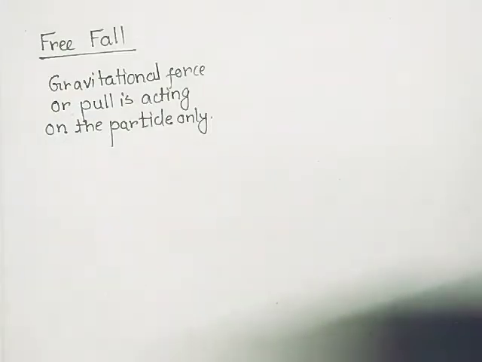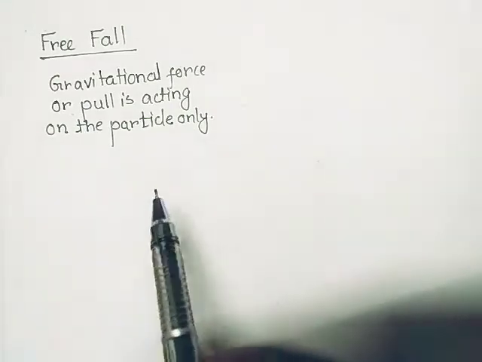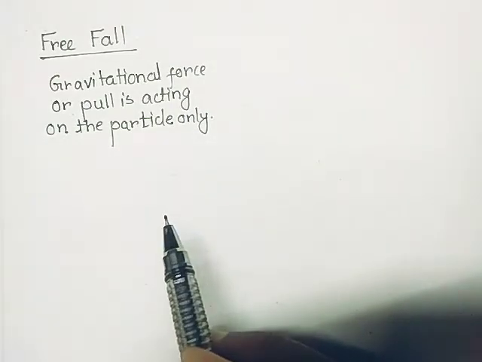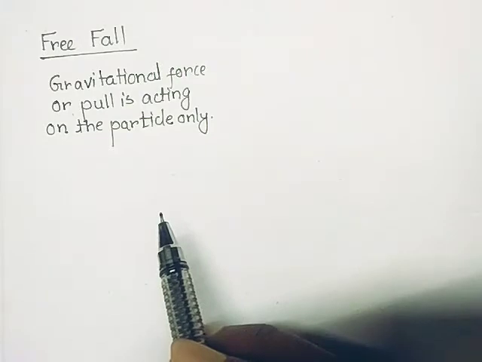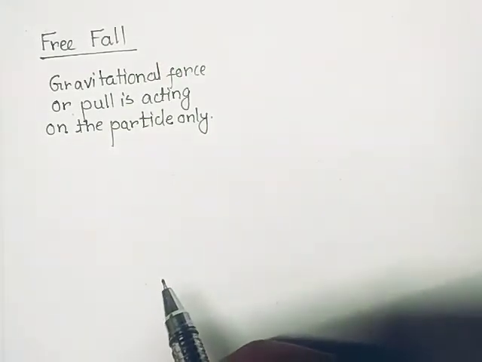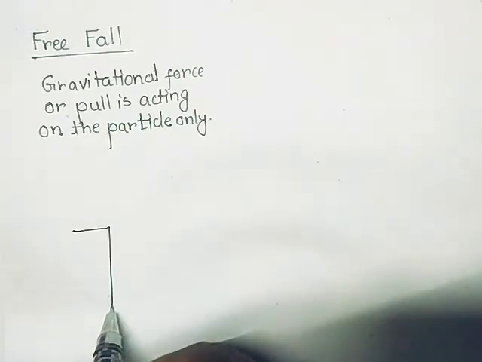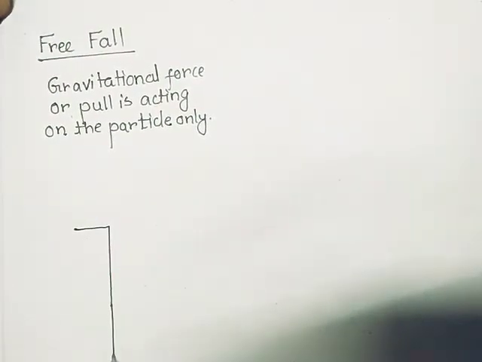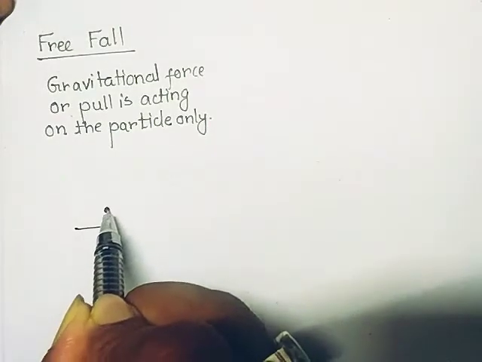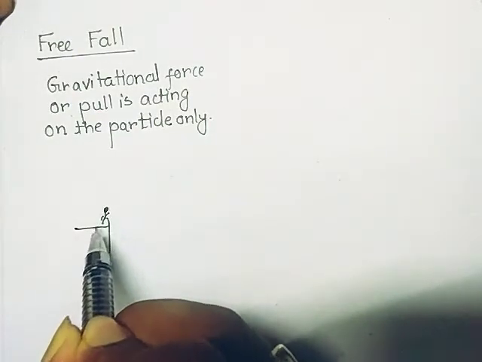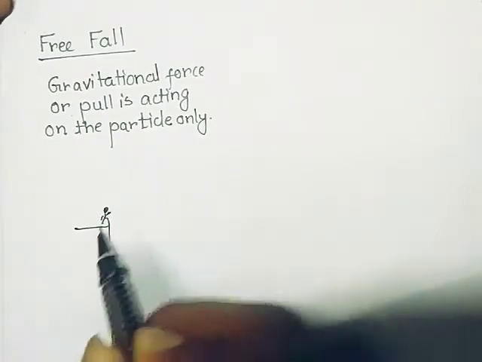We can classify the motion as a free fall if the gravitational force or pull is acting on the particle only. If the gravitational force is acting on the particle only, then we can say the motion of the particle is under constant acceleration due to gravity. And as we said in the previous lecture, fall does not mean the object is released from a certain height.